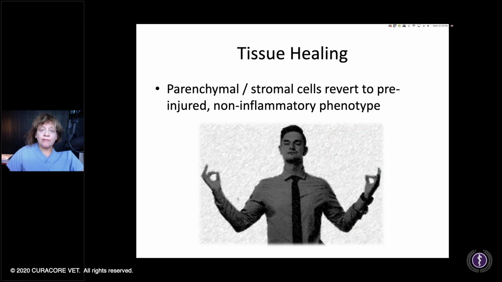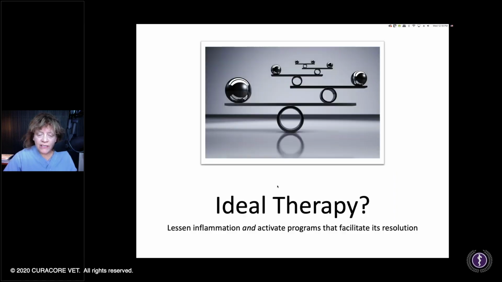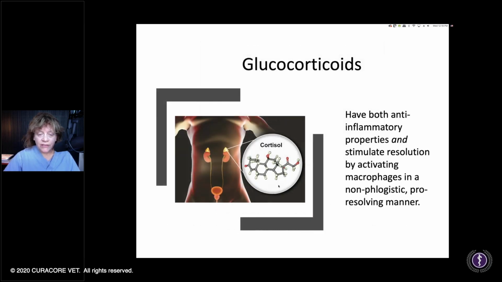And then the tissue can revert back to its non-inflammatory phenotype. So there is all this complexity. What we want is to lessen the inflammation and activate these programs that facilitate resolution. Glucocorticoids, interestingly, of course, we have our own type of glucocorticoids that we produce, have both anti-inflammatory properties and also stimulate resolution by activating macrophages. So they're not all that horrible.